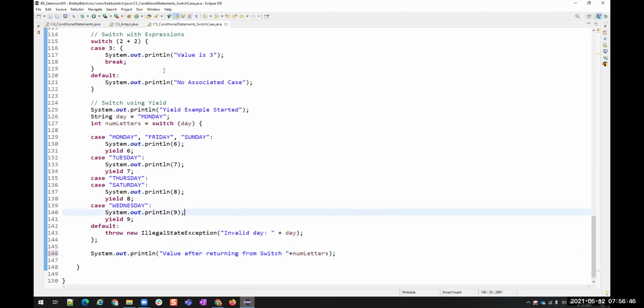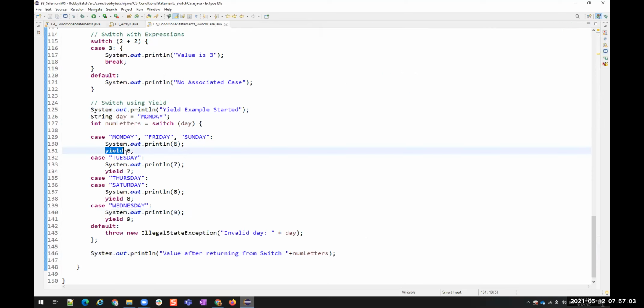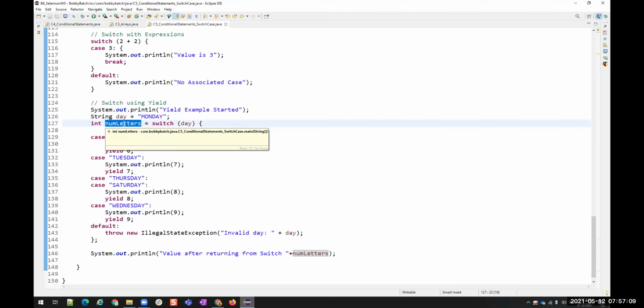Let me run this. You see, yield example started, and then we have a 6 because it entered into that case. It printed the SYSO statement, so we have a 6, so it is printing 6. And then the value after this, you are returning yield 6. So this is returning this value into the numLetters variable.